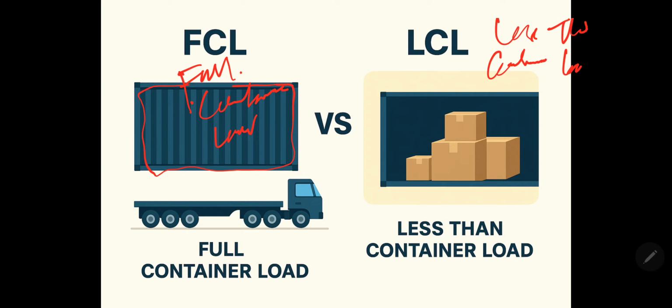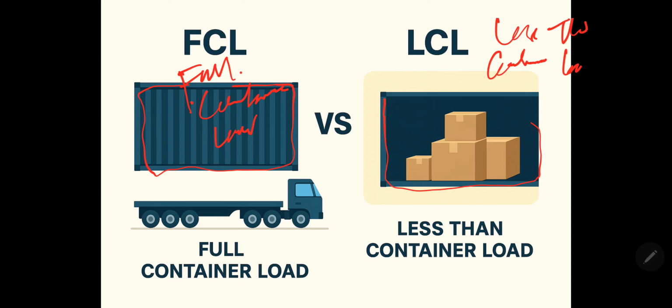You can imagine one container for many shippers. For FCL, one container for one shipper, but for LCL, one container for many shippers. Okay, I hope you get this point.